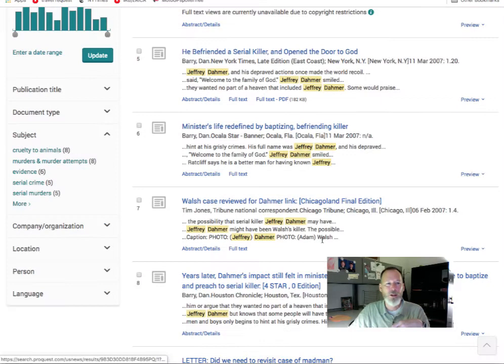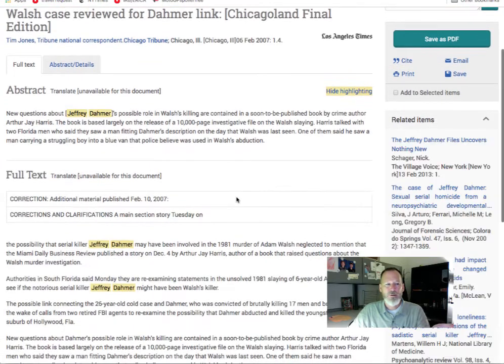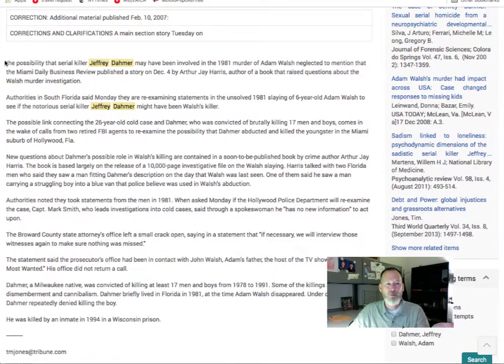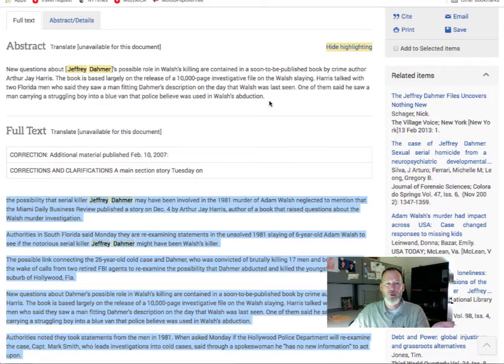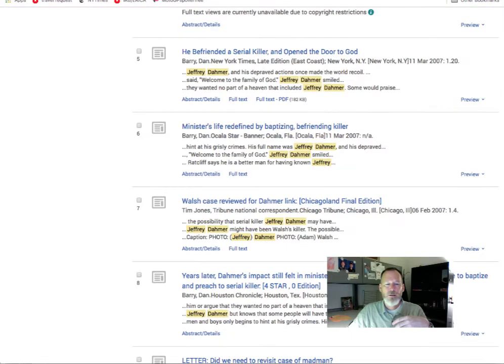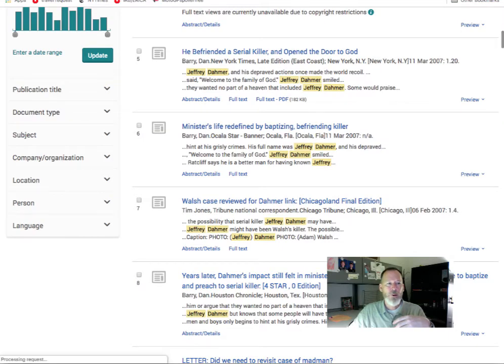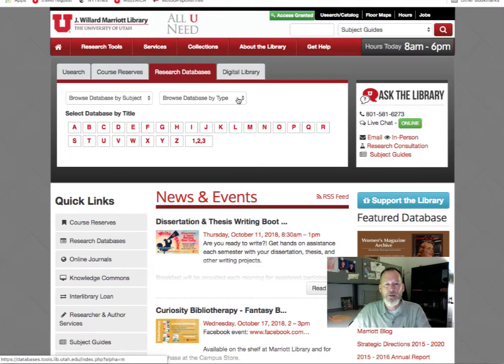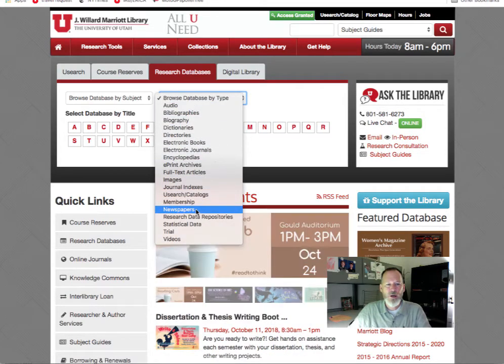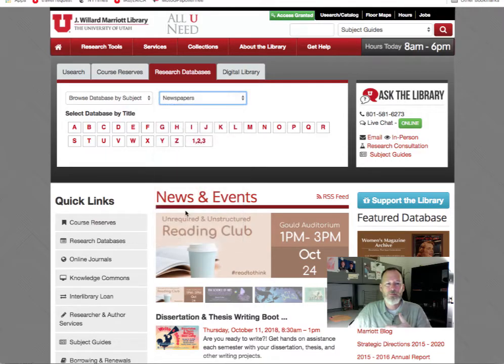But let me show you another database. Oh, and by the way, when you're at the library, all of these are full text. So you can see examples. And sometimes the articles are really long, like several paragraphs, and sometimes they're really super short. So let's go back to the library homepage. And I'm going to go to newspapers again. And this time I'll show you New York Times, a complete run of newspapers.